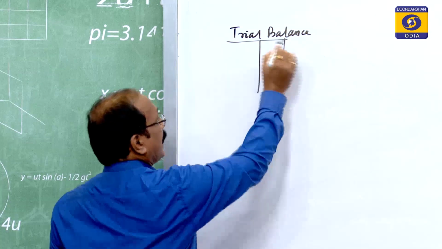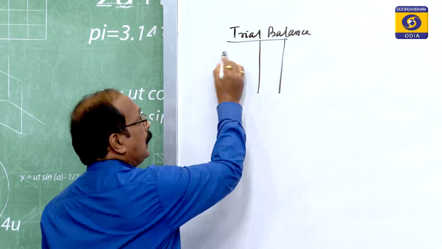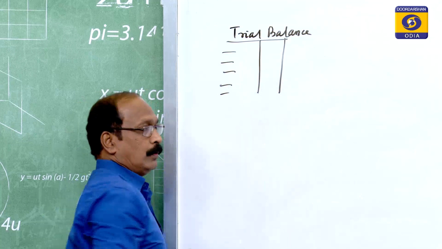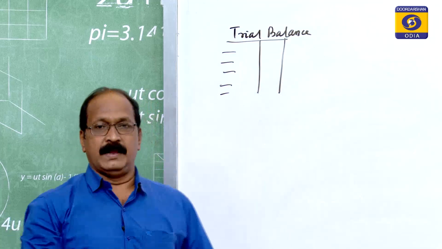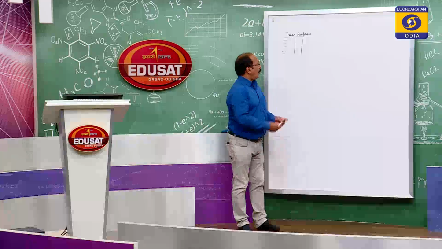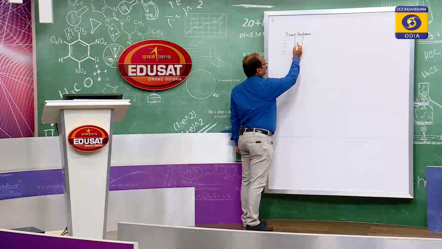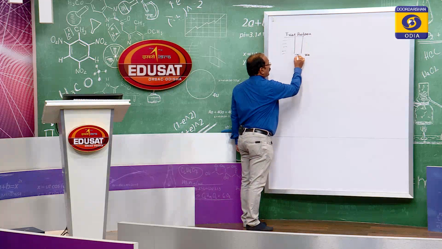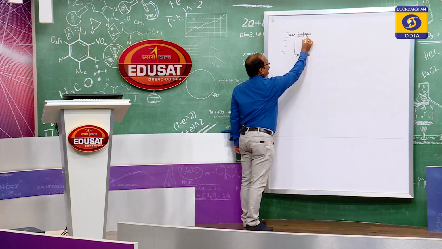Under this trial balance, all the items are there which took place in the business in the form of transactions, is it not? All the accounts are reflected here and the totals must be equal. This is the debit balance, this is the credit balance. Okay?